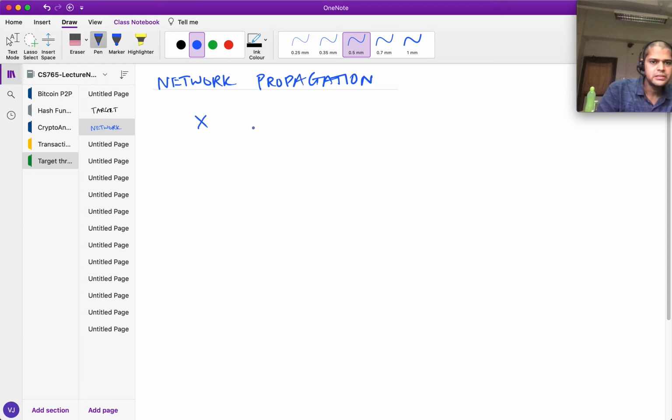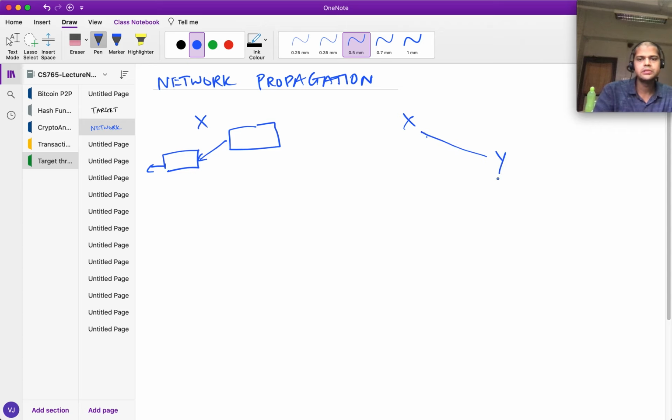Let's say that X has created a block which is mined on the latest block in the chain, and he transmits it through the internet. He sends it to his peer, just like you have in your first assignment, and the block gets shipped over here. So it takes some time for the block to go across.